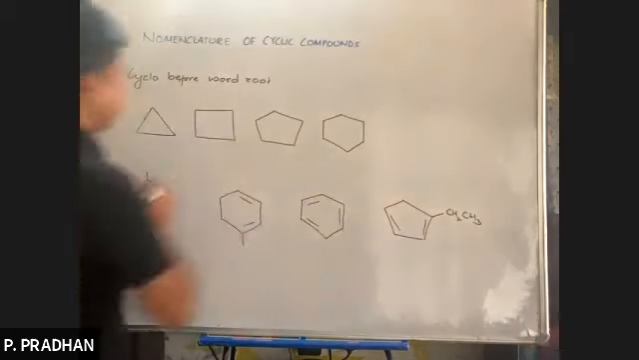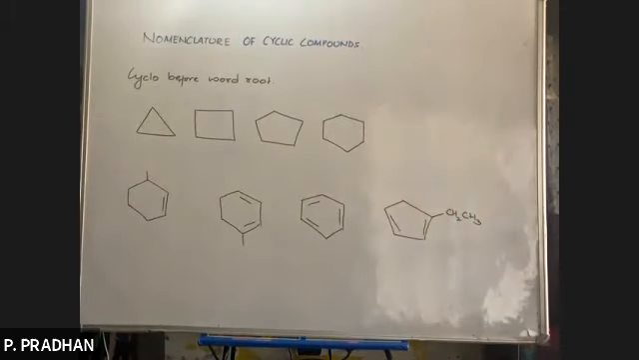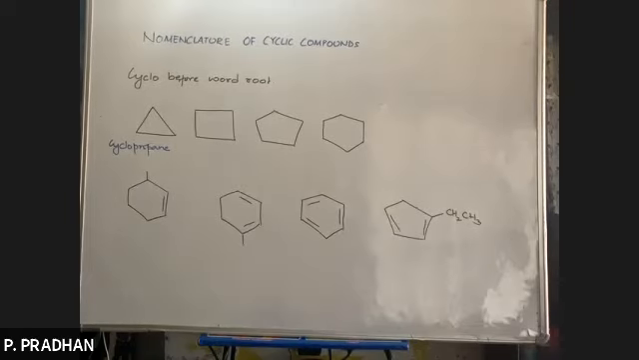So I have given you some cyclic compounds. All these are your cyclic compounds. To name a cyclic compound, we add the prefix cyclo before the word root. So how many carbon atoms are here? We see there are 3 carbon atoms. It is a cyclic compound with only single bonds. So what is the name? Cyclo, 3 carbon atoms prop, single bond ane. Cyclopropane.